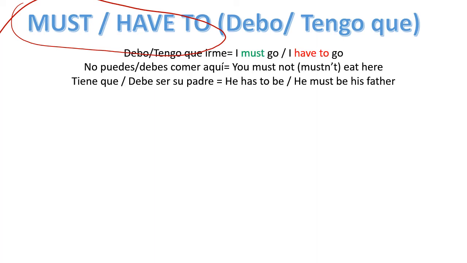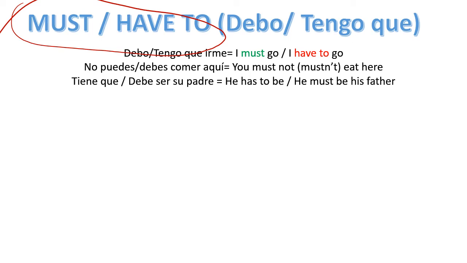Must or have to. In this case, we're going to use these verbs to say something that is going to be compulsory. Yeah? Obligation. Debo, tengo que irme. I must go. I have to go. Yes? No puedes, no debes comer aquí. You must not or mustn't eat here.